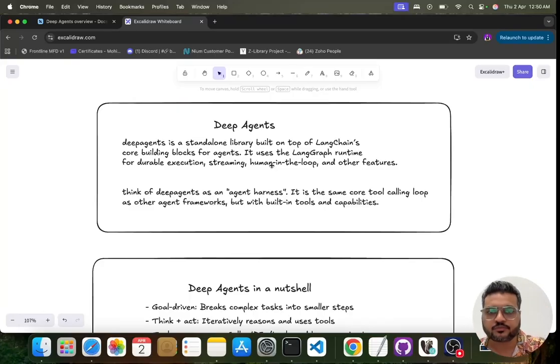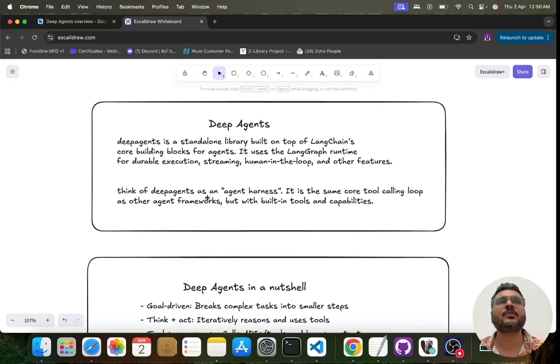Think of Deep Agents as an agent harness. It has the same core tool-calling loop as other agent frameworks, but with built-in tools and capabilities, right? So what does it mean? It means it is able to break down a big problem into simple thoughts.